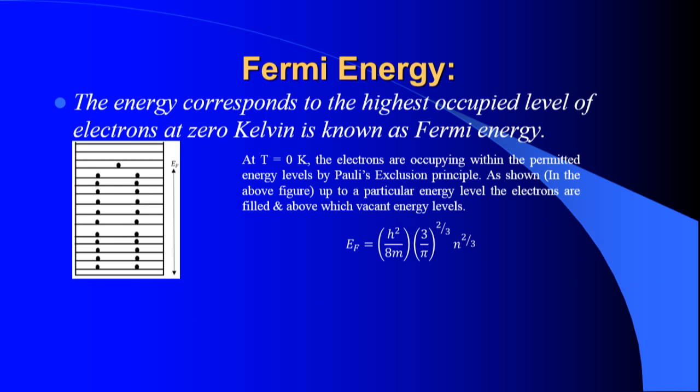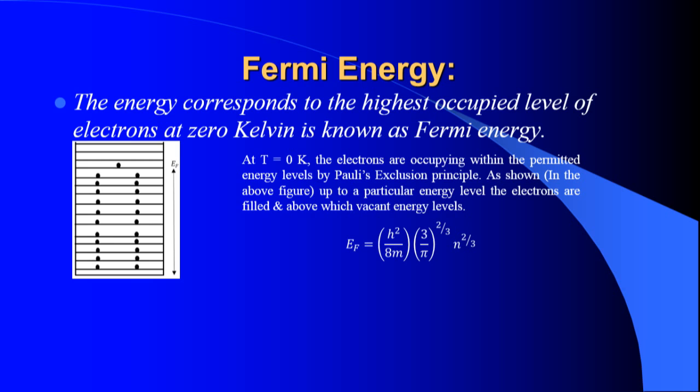Next is the Fermi energy. The Fermi energy is another factor we require, because based on this Fermi energy, we can get an idea about how the electrical conductivity varies with respect to the metal. The Fermi energy has a simple definition: the energy corresponding to the highest occupied level of electrons at absolute 0 Kelvin is known as the Fermi energy. Fermi energy is the energy of the highest occupied level of electrons at absolute 0 Kelvin.